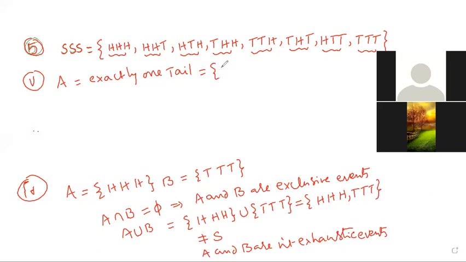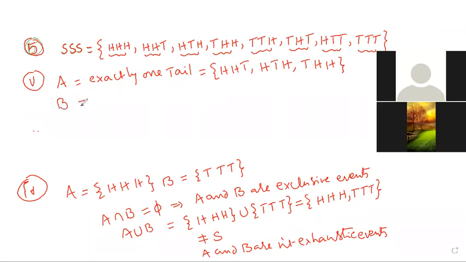Exactly one tail: HHT, one tail only. HTH, one tail only. And THH, one tail only. Exactly one tail.